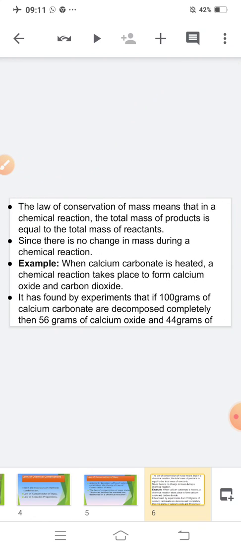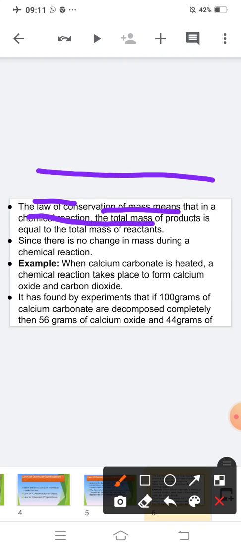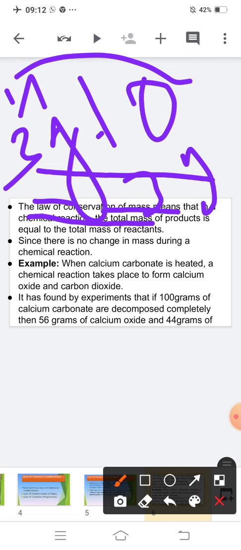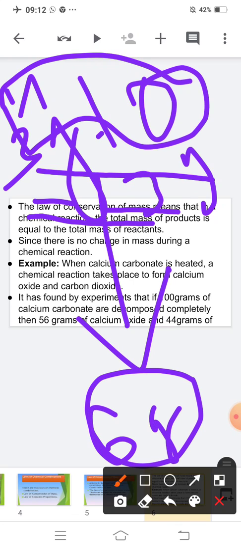Now listen to some points and you will understand more deeply. The first point: the law of conservation of mass means that in a chemical reaction the total mass of product is equal to the total mass of reactant. That means whatever amount of reactant you take, for example, if you take 3 gram of hydrogen and 3 gram of oxygen, after reacting these two elements, you will get 6 gram of product. Whatever amount is reacting, the same amount you will get in the product. Is this clear to you?